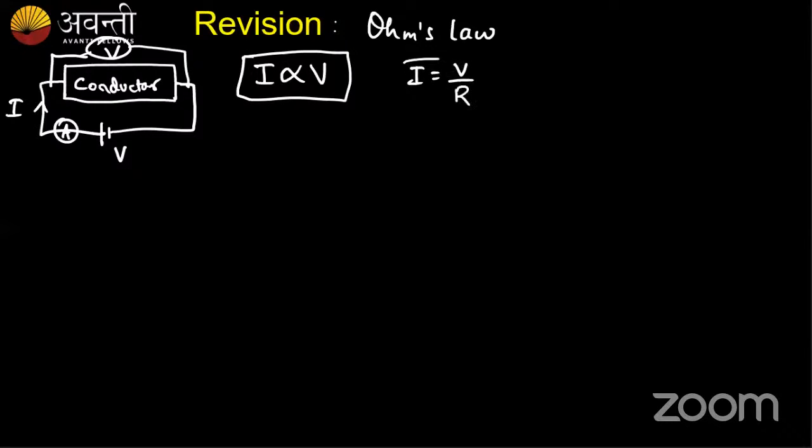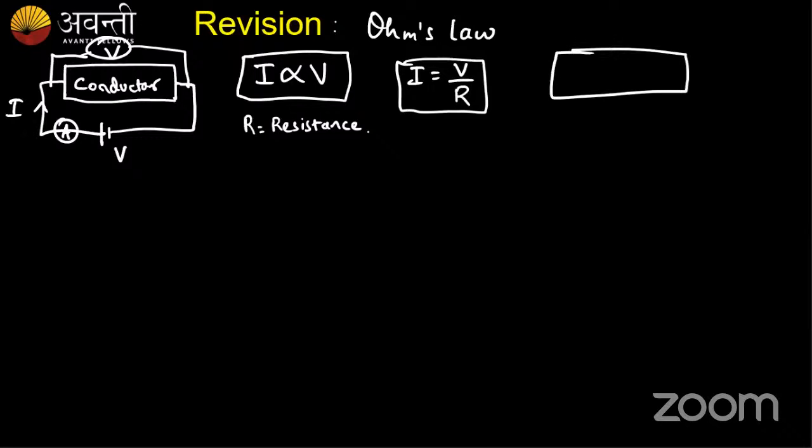I is equal to V by R, where R is called the resistance, right? What is resistance? We discussed that also. The resistance is the opposition to the free flow of electrons. Whenever we have a conductor, I had a conductor here. Now I had connected this conductor to a potential V, and there exists an electric field.